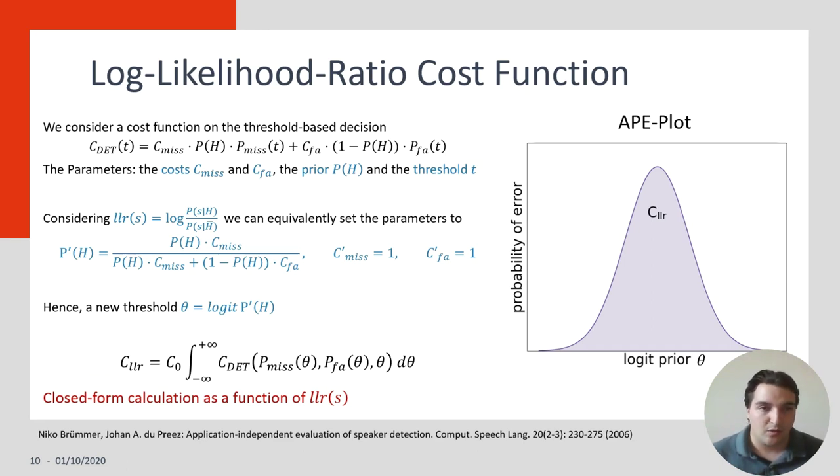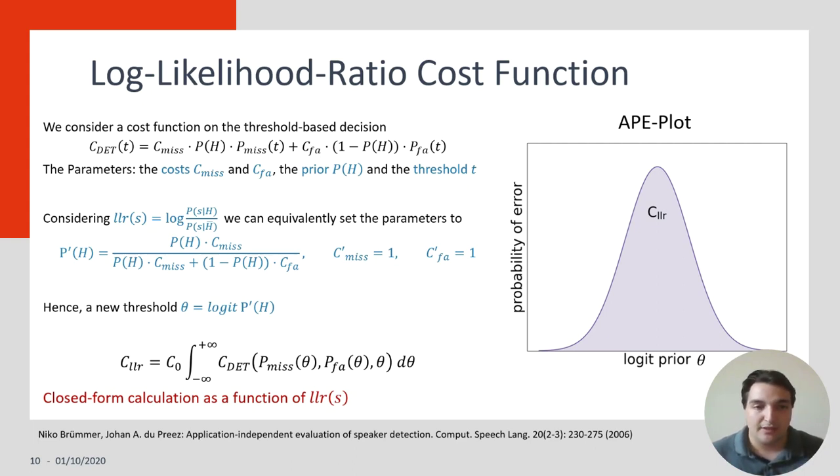Let's move to the second metric, the log likelihood ratio cost function. To define this metric, we're going to use the cost of detection function that sums the two error rates using the cost of errors and also the priors of receiving a mated pair. The goal of this LLR cost function is to construct an application-independent evaluation of speaker detection, and it's going to use LLR to do this.